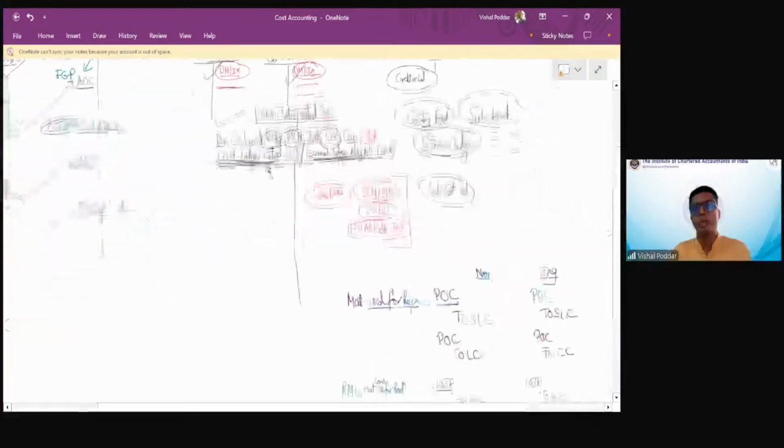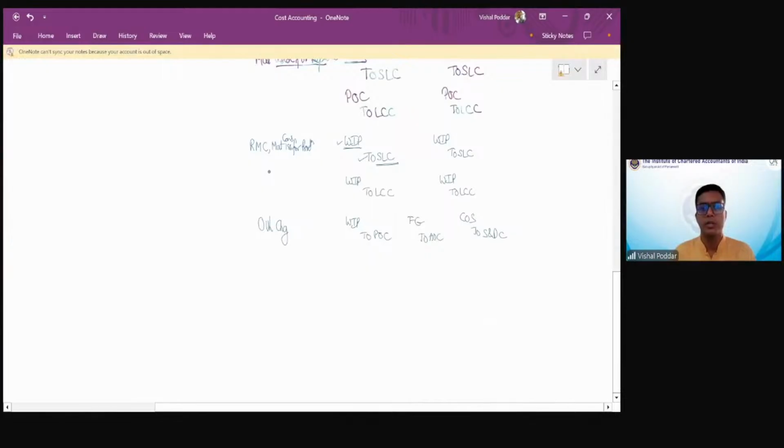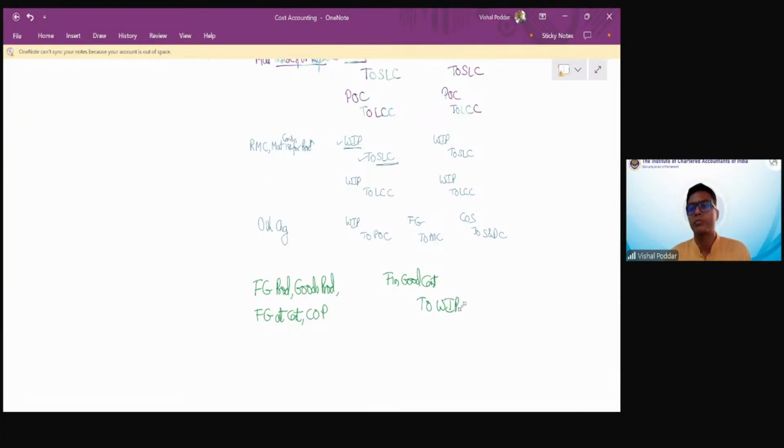So what would be the journal entry? The transaction given in the question is finished goods produced. Goods produced. Finished goods at cost. Cost of production. These are the parallel names given. The entry is finished goods control to WIP control.